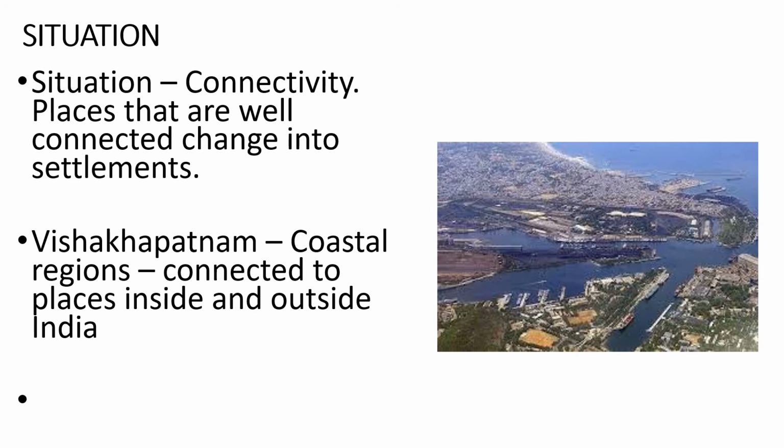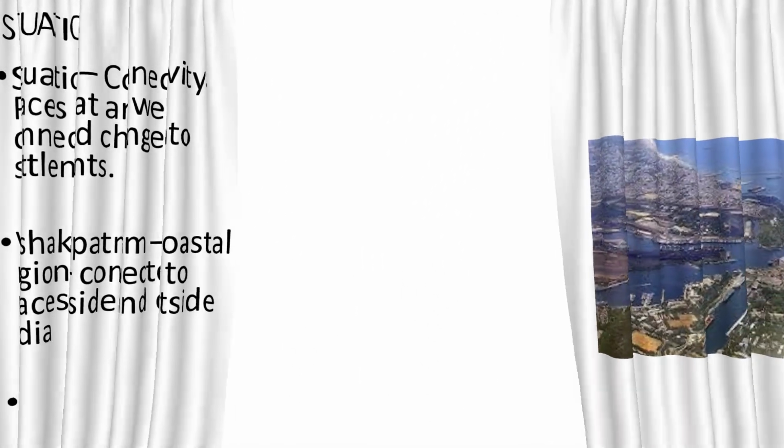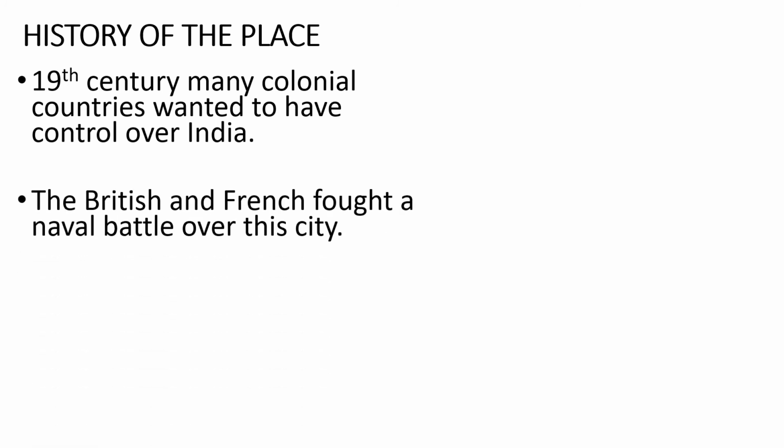Finally, the third reason here is the history of the place. The history of the place is also one reason why sites transform into settlements. For example, we can take the example of Vishakhapatnam again.